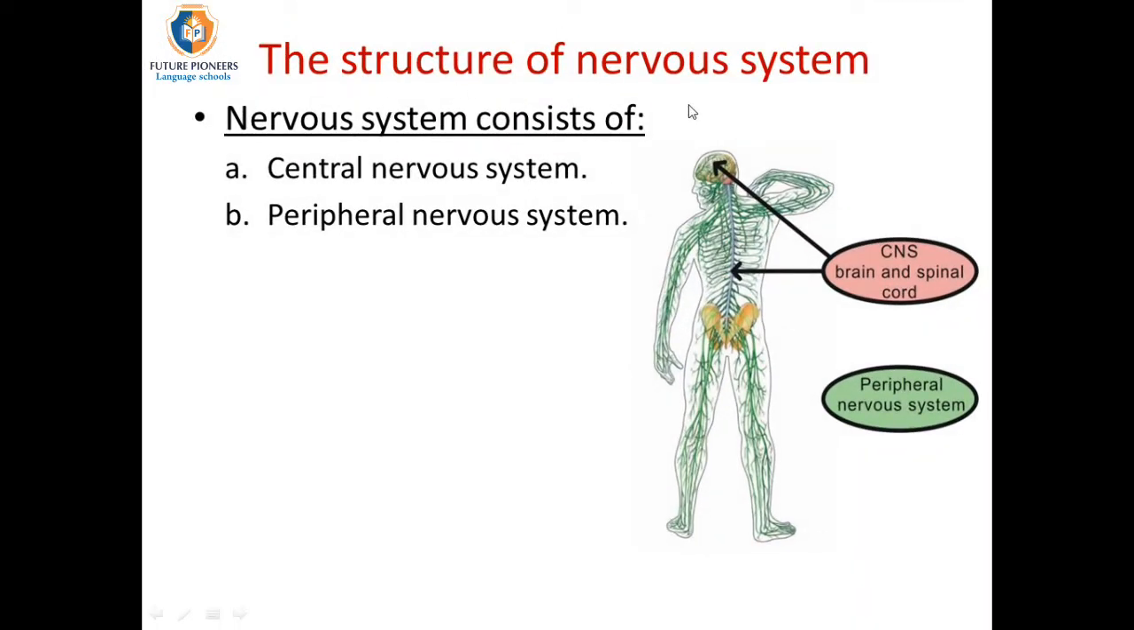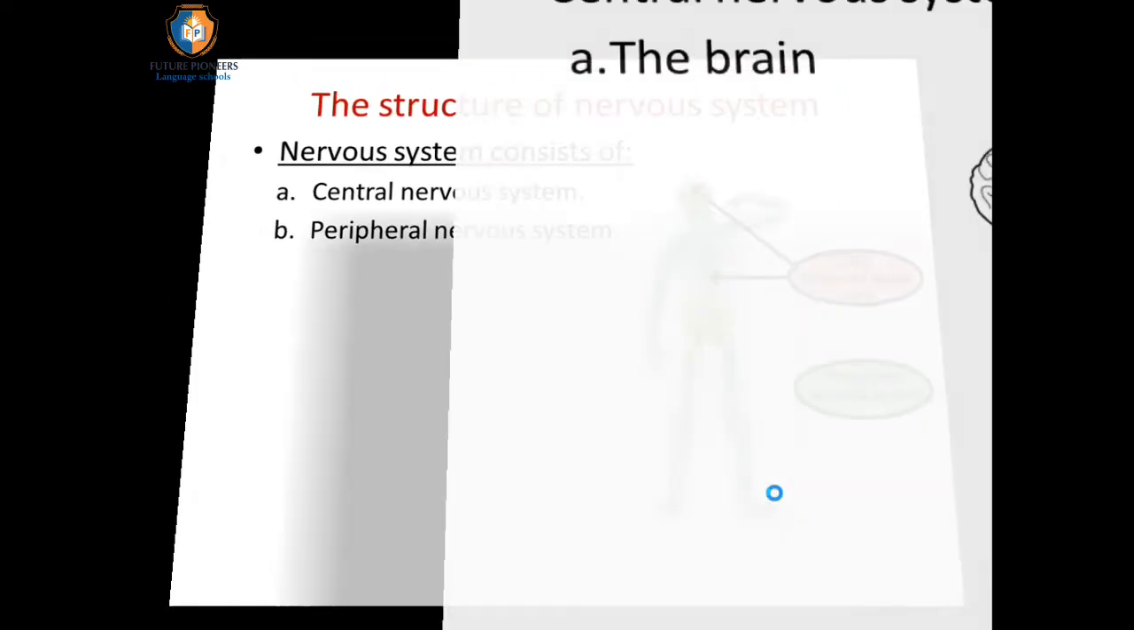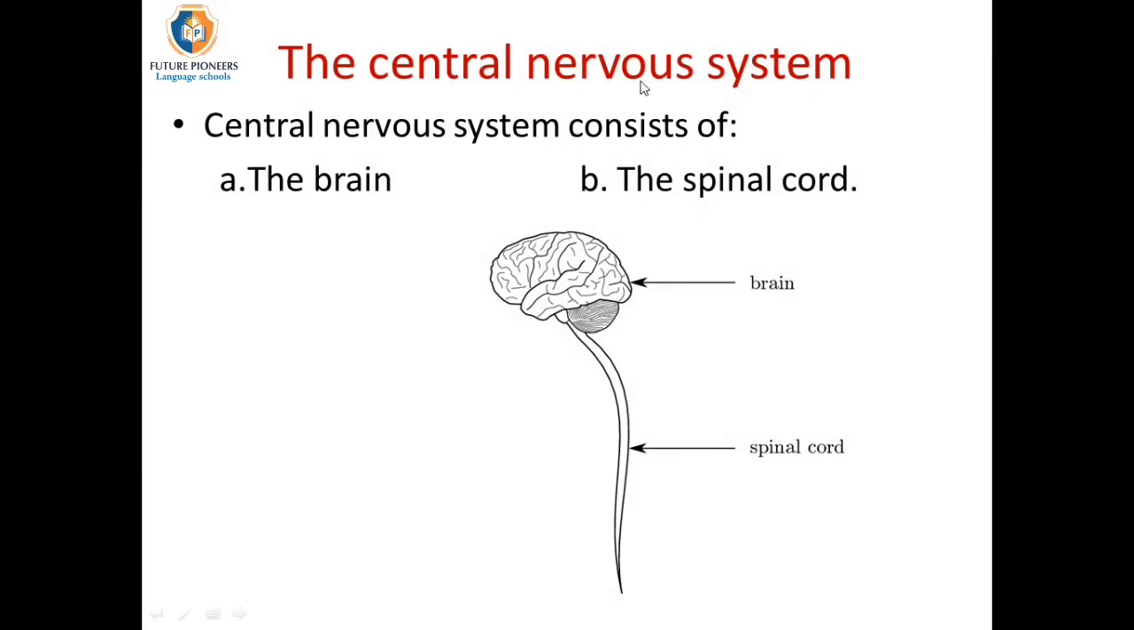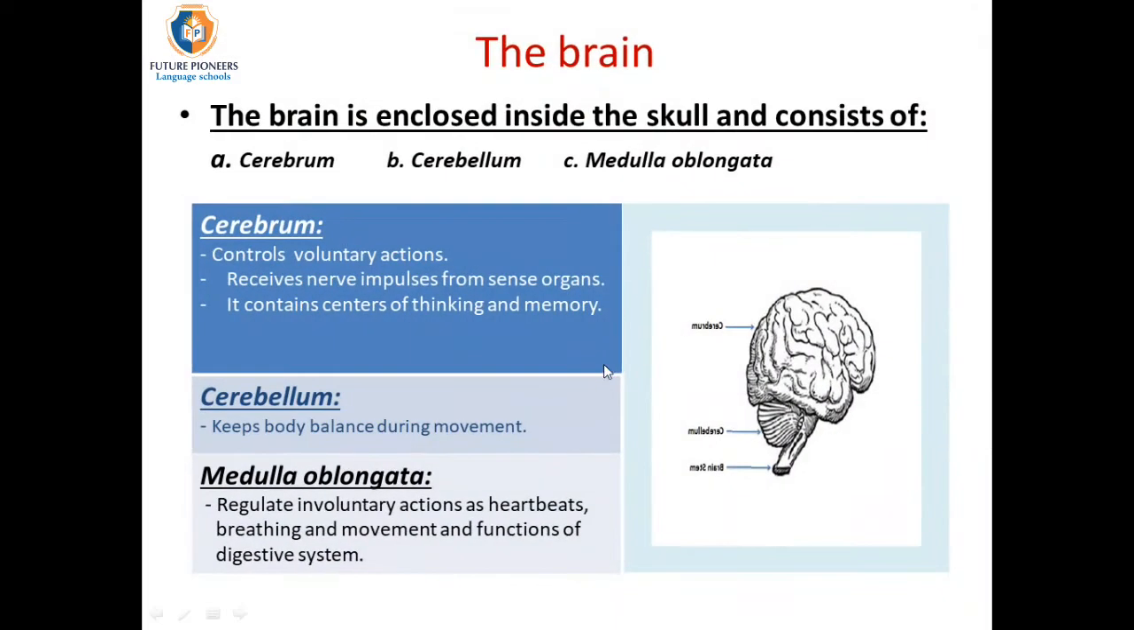But what about the structure of the nervous system? The nervous system consists of two main systems, which are the central nervous system, which represents the brain and spinal cord, and the peripheral nervous system, which represents the nerves which are branched all over the body. First, the central nervous system, which consists of the brain and the spinal cord. First, we are going to talk about the brain.